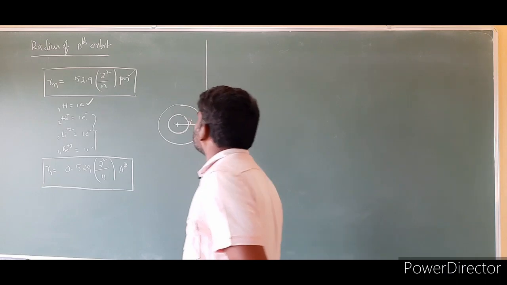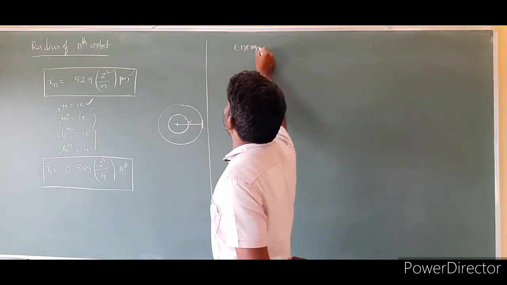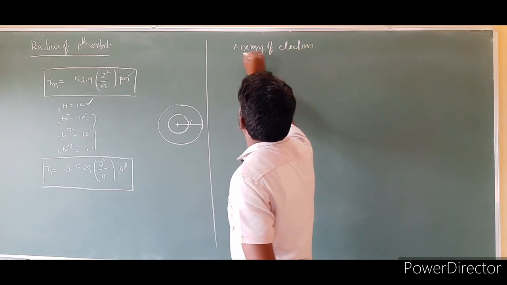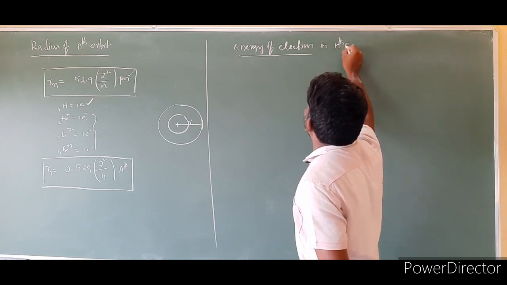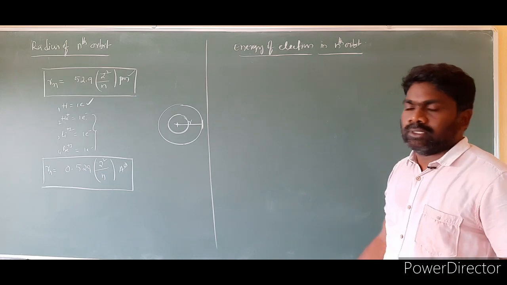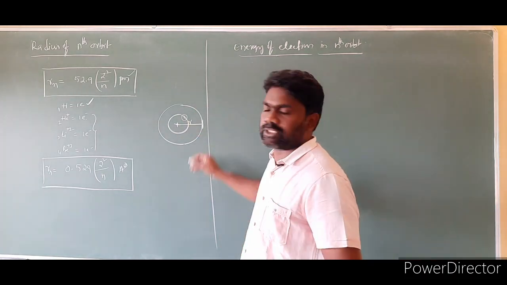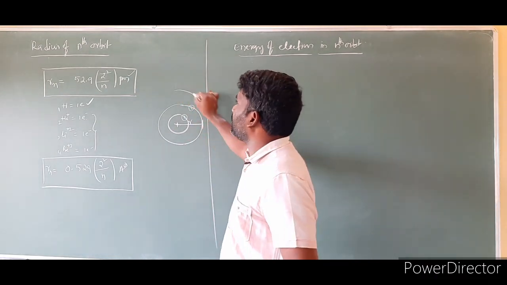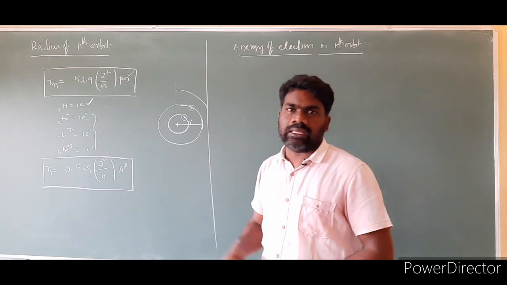Then, the energy of an electron in the nth orbit. An electron may be present in the first orbit, and its energy is some constant value. If the electron is present in the second orbit, it has some specific value. The electron may be present in the third orbit and so on. So for an electron present in a particular orbit, he calculated its energy.